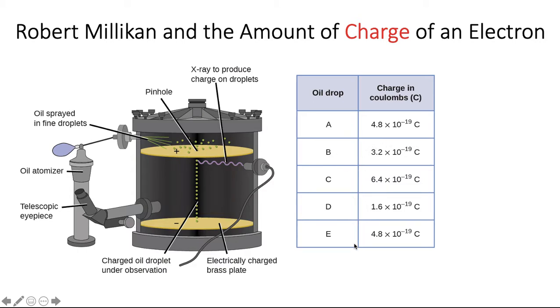If you multiply it by 3, you get A and you get E. If you multiply it by 4, you get C, etc. So all of these charges that he measured, the oil droplets, were all multiples of this one charge. And the smallest charge was 1.6 times 10 to the minus 19th coulomb. And he postulated then that this was the charge of an electron.